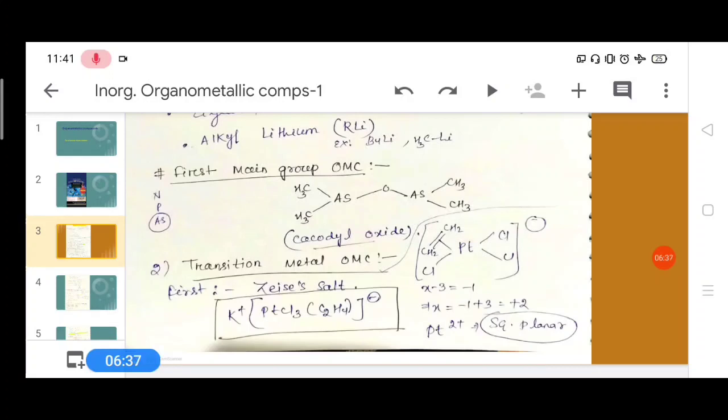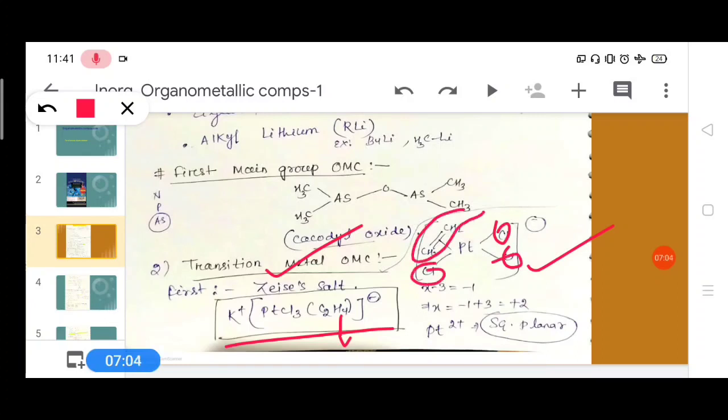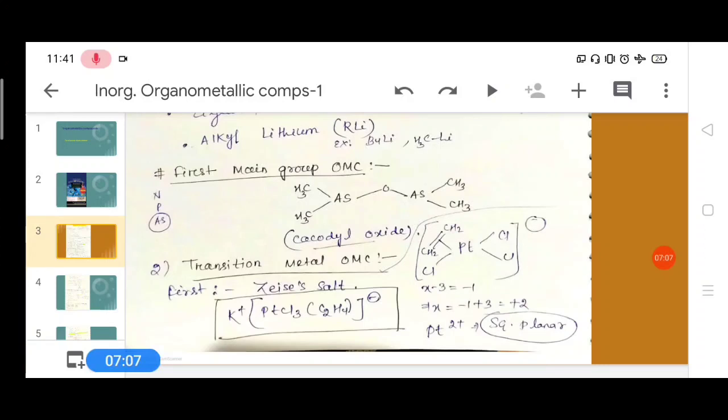Here the first transition metal organometallic compound is Zeise's salt, whose formula is K+[PtCl3(C2H4)]-. An ethylene group is present. The structure is like this. It is a square planar complex. PtCl3 means three chlorine groups and one ethylene group. So the bonding is of this type: the three chlorine bonds with platinum are direct sigma bonds, whereas the pi bond of the ethylene group makes one direct bond with platinum.